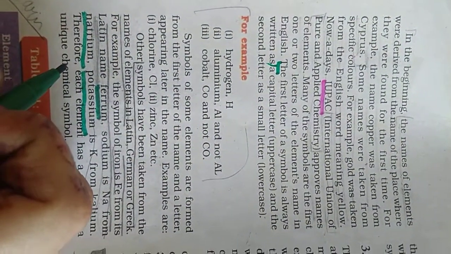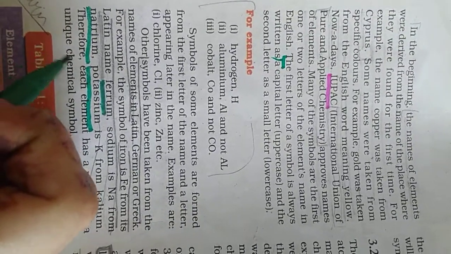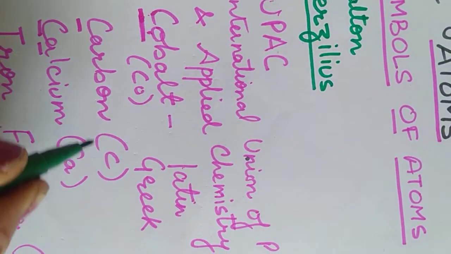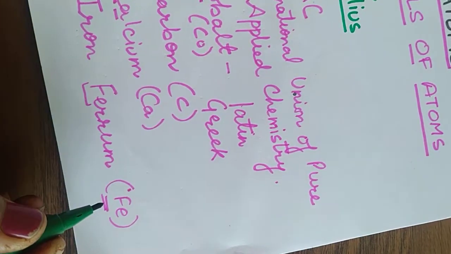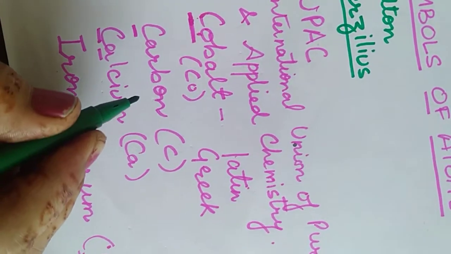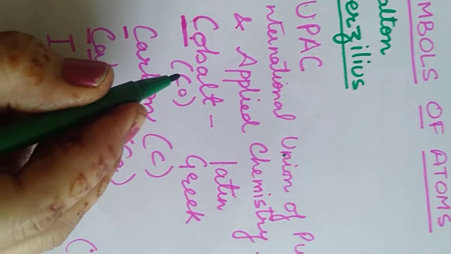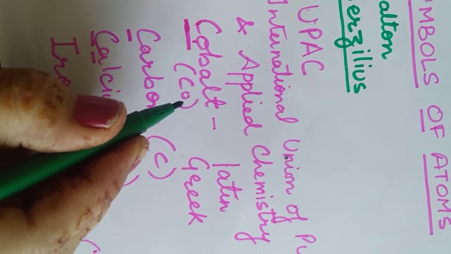The first letter is always written capital. Like you can see, I have written cobalt Co, carbon C, calcium Ca, iron Fe. If it is only one letter, it is capital. But if there are two letters, the first letter will be capital and the second letter will always be small.